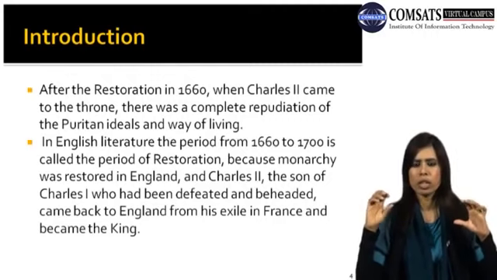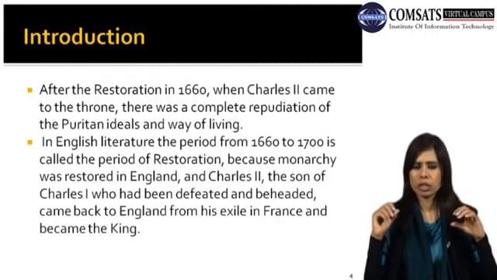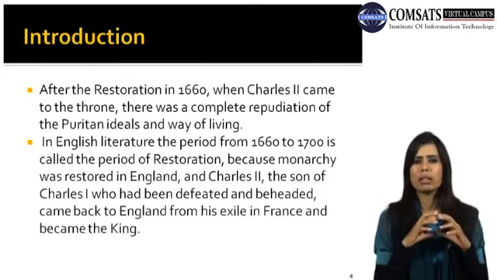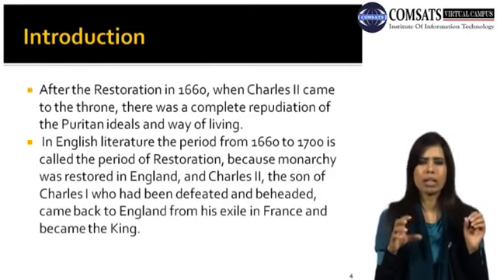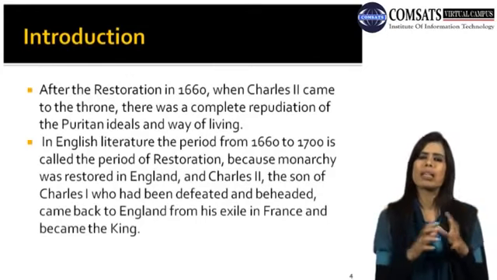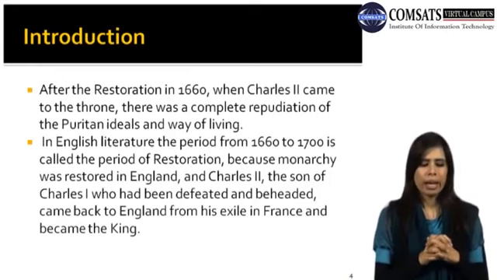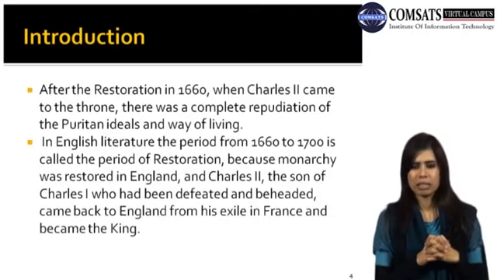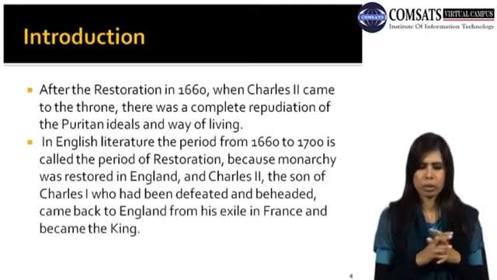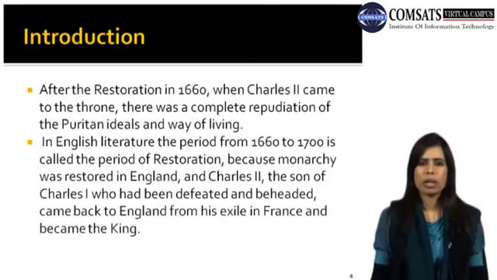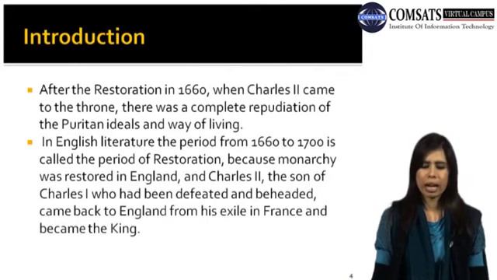Repudiation means that there was a complete negation of the Puritan ideals and way of living. That is why we have divided it into two periods. In English literature, the period from 1660 to 1700 is called the period of Restoration because monarchy was restored in England, and Charles II, the son of Charles I, who had been defeated and beheaded, came back to England from his exile in France and became the king.